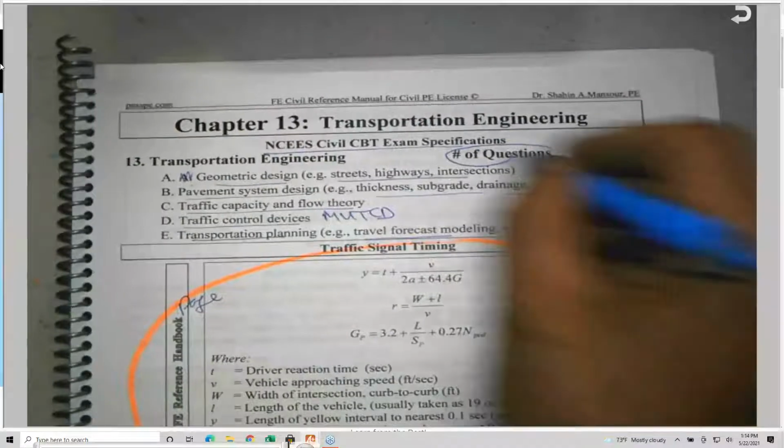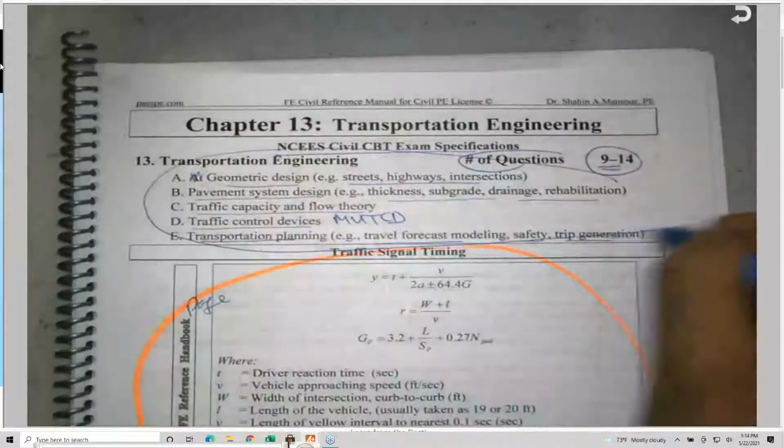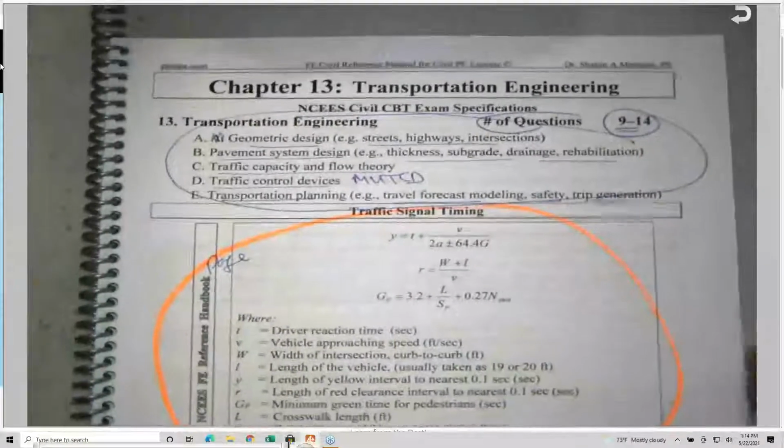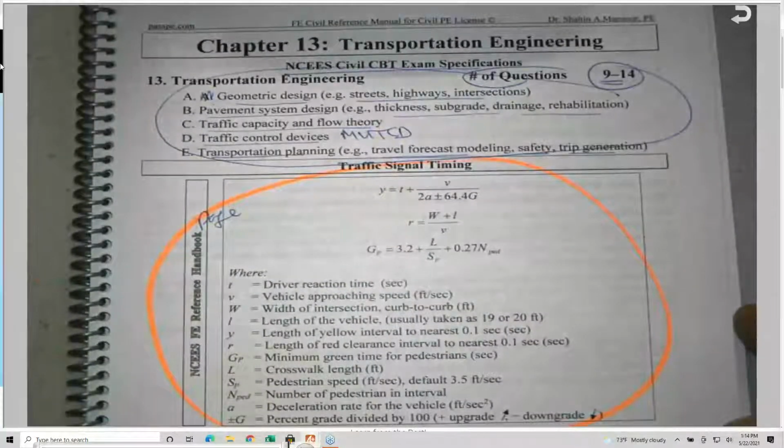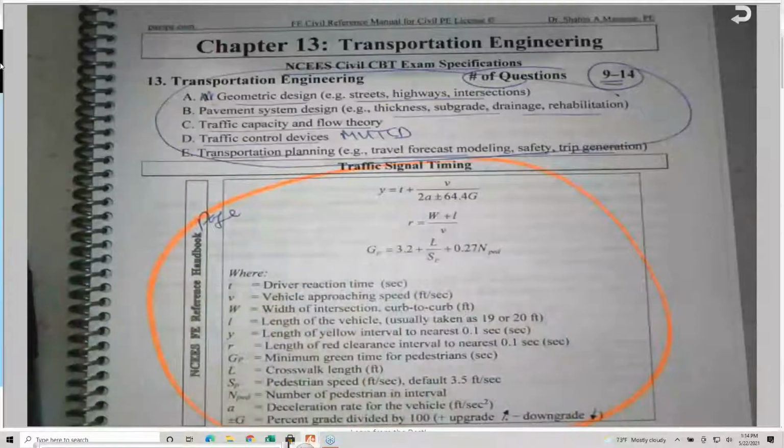So even though there are few topics here, the amount of equations and information is really huge, and I will do my best to keep you awake, number one, and to make the subject interesting. And all this was extracted from my famous transportation book.